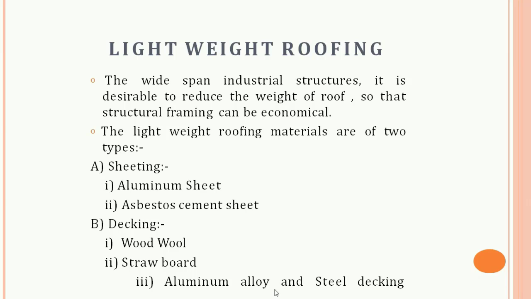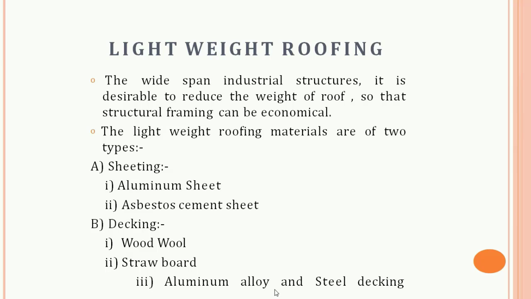If we are comparing GI sheets versus AC sheets, so basically GI sheets are thin and AC sheets are not as thin as GI sheets. GI sheets are lightweight. AC sheets are slightly heavier. GI sheets are unbreakable and easy to handle. In AC sheets, the chance of breaking cannot be ruled out. In GI sheets, the chance of corrosion cannot be ruled out, and AC sheet has no problem of corrosion. GI sheets are more noisy if something falls over them. AC sheets are less noisy.